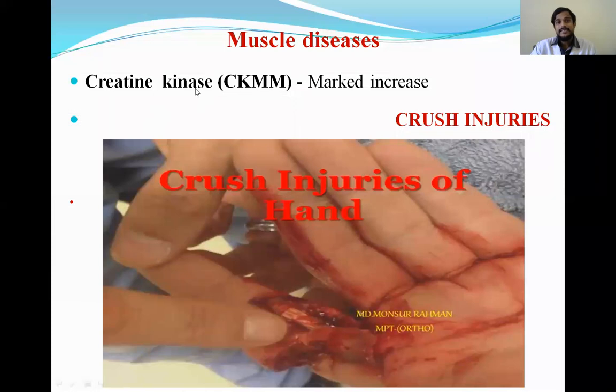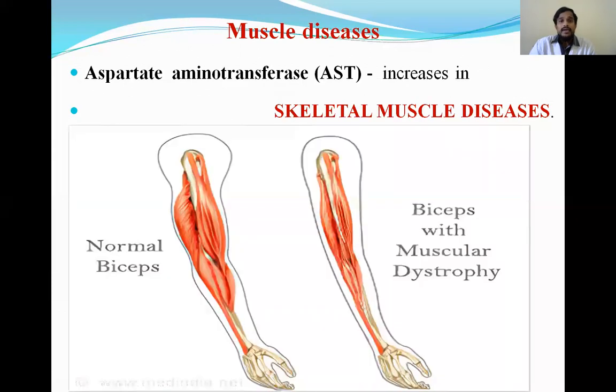Coming to the muscle diseases, creatine kinase, we know there are 3 isoenzymes, out of which creatine kinase MM is markedly increased in crush injuries, which is a muscle disorder. So in crush injuries, the CPK3 or CPK-MM is markedly increased. And in skeletal muscle diseases, aspartate transaminase or aspartate aminotransferase is increased.